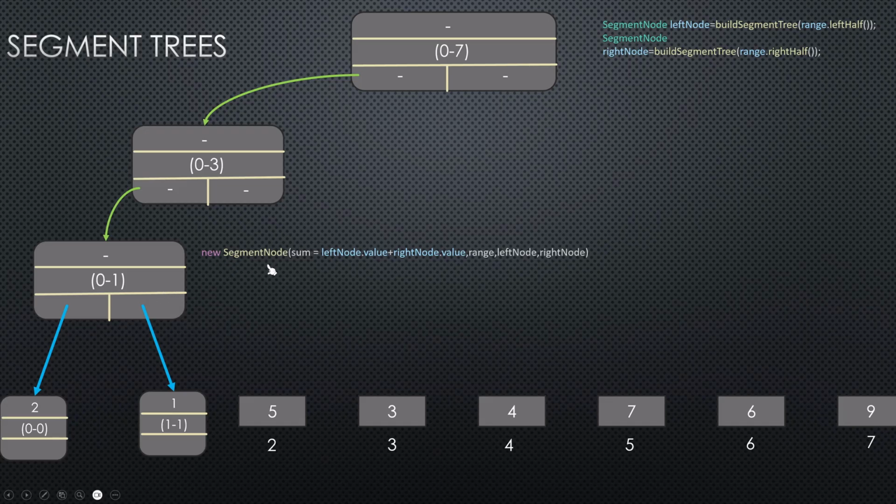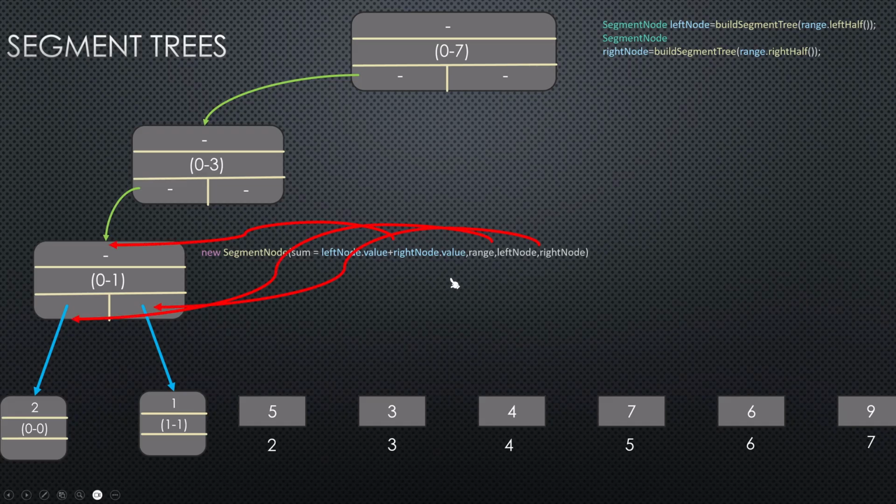So the new segment tree node that we are going to create has these particular values. The sum is going to be the sum of the left and right nodes' values. The left child is going to be the node that has returned from left, and similarly the right child is going to be the node that has returned from right, and the range is going to be as it is. So range we know for each node from the call that it has made from. That means the range is coming from the call, and the sum and the left and right node are going to be derived from the children calls that it is going to make.